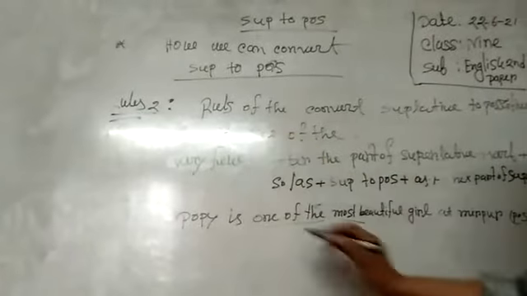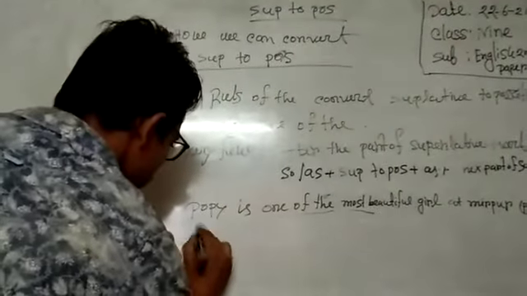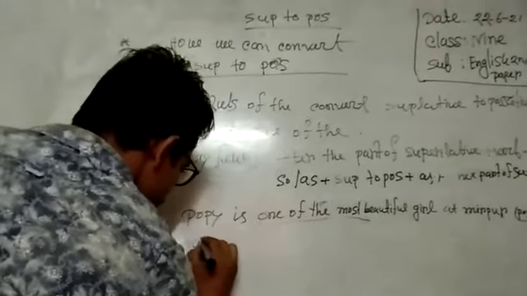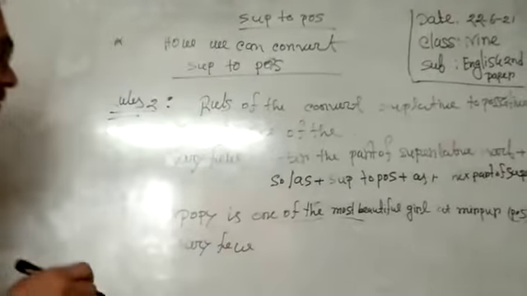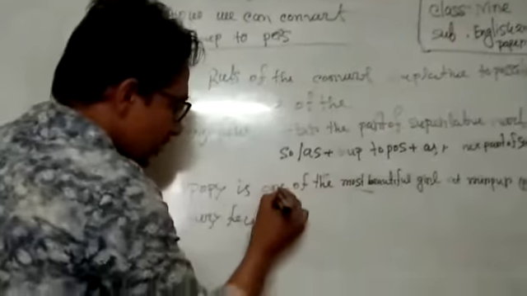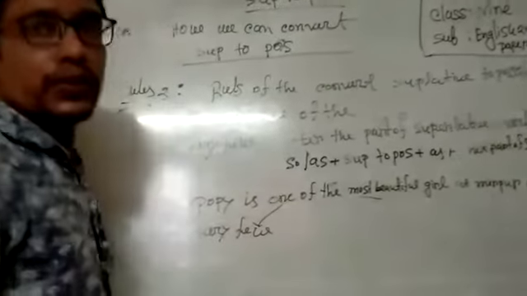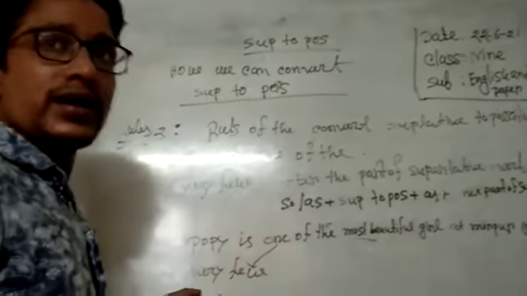Instead of "one of the", we use "very few".